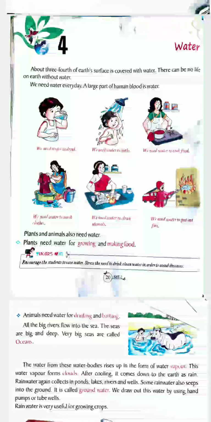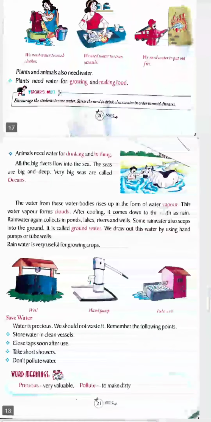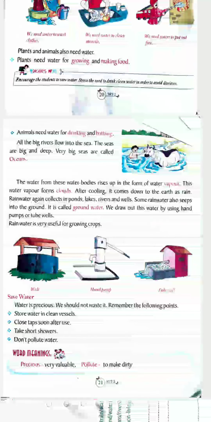Like you water the plants, because plants are also living things. So all living things need water, not only human beings, all other living things, animals, plants also need water. Plants need water for growing and making food. Similarly, animals need water for drinking and bathing. So you know the main source of water is the rain.